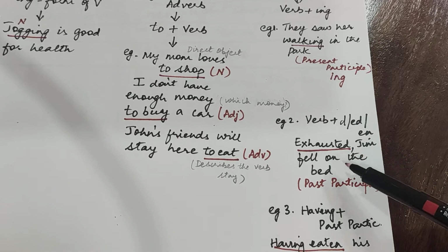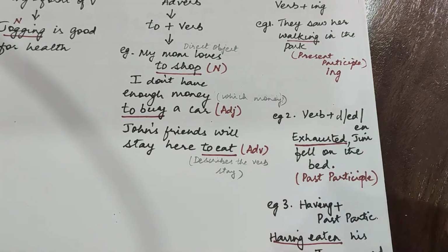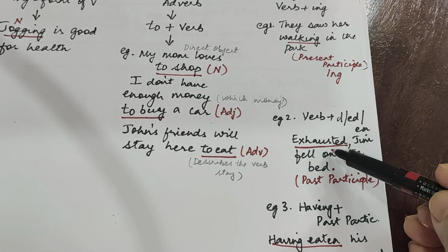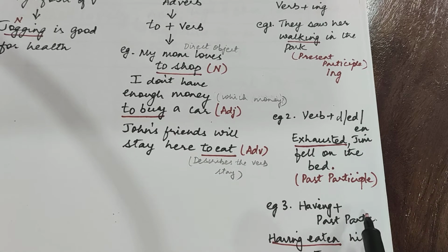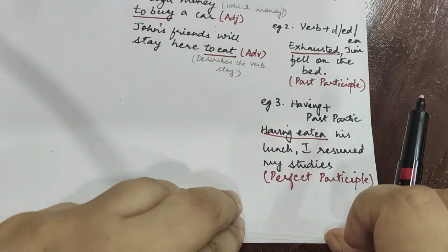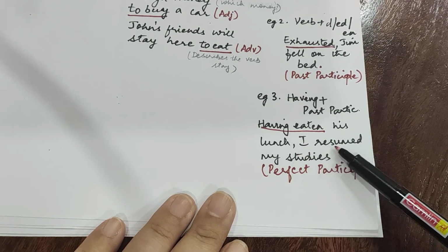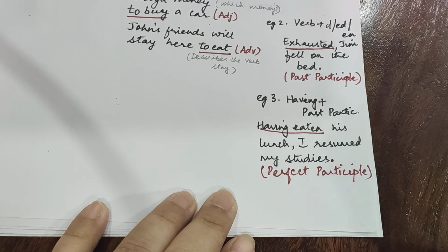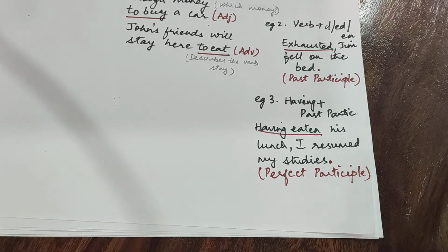Now let us look at the example for past participle. Exhausted, Jim fell on the bed. Over here, I am adding ed to the verb exhaust to form the past participle. Let us look at perfect participle. Having eaten his lunch, I resumed my studies. Okay? So this is the perfect participle. Clear, children? Shall we move on?